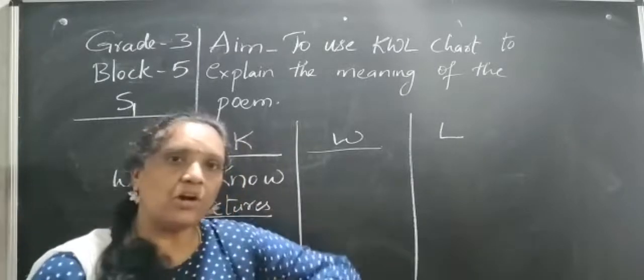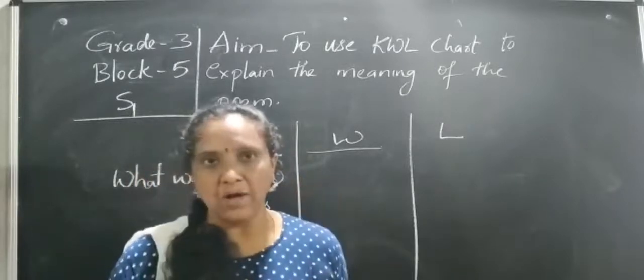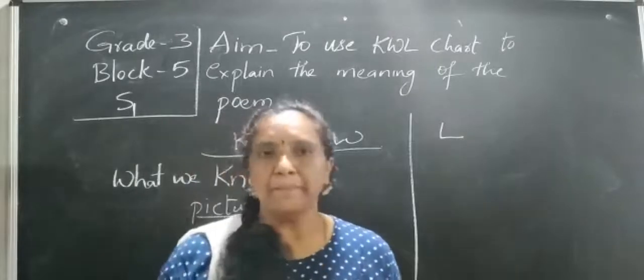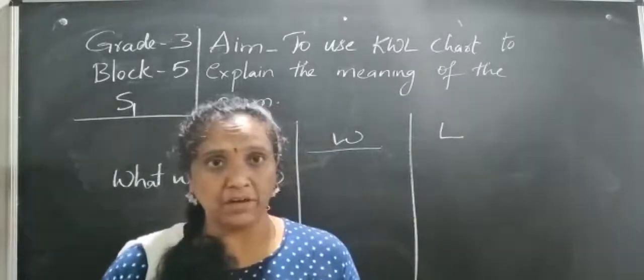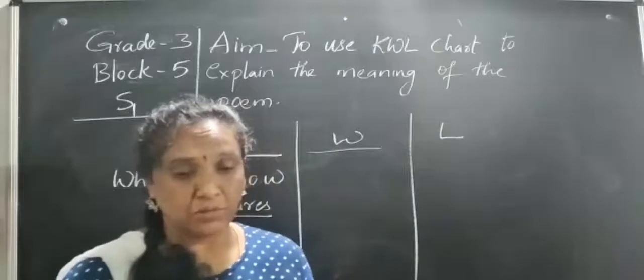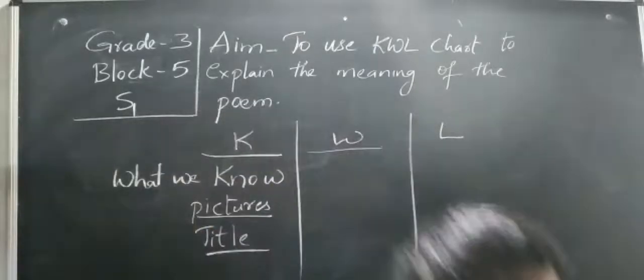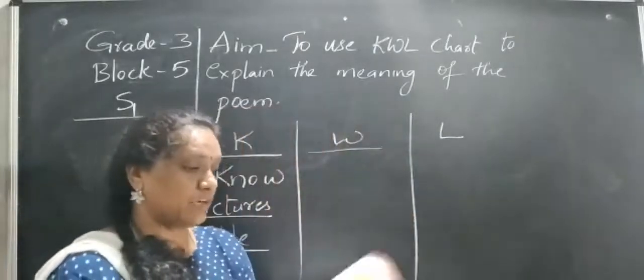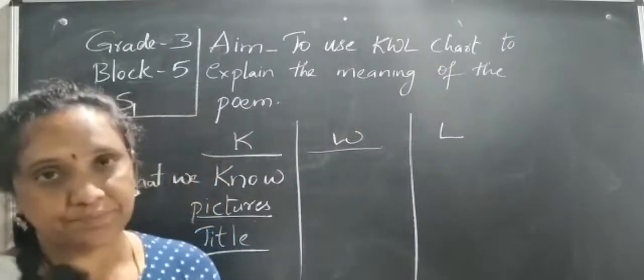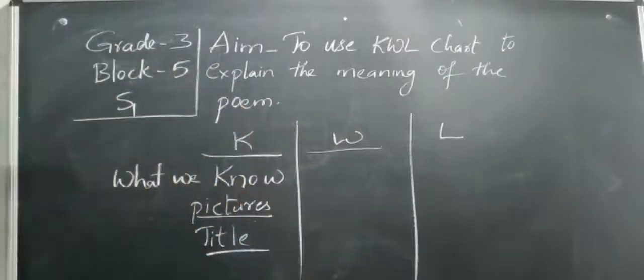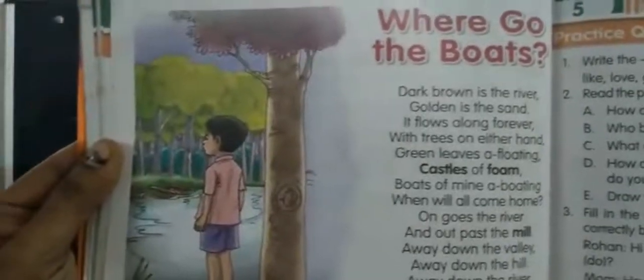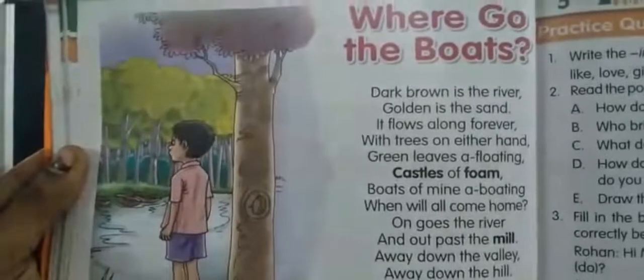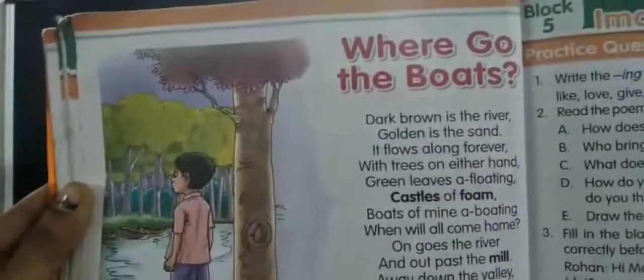Okay? So I am not going to tell, till now I didn't tell you anything about the book or about the poem. So let us open our textbook. See in your textbook what can you see now? If you observe the textbook, take page number 36. If you see page number 36, you can see a boy standing there. Some pictures are there. So there is the title, Where Go the Birds. Means by seeing the title, what did you come to know?